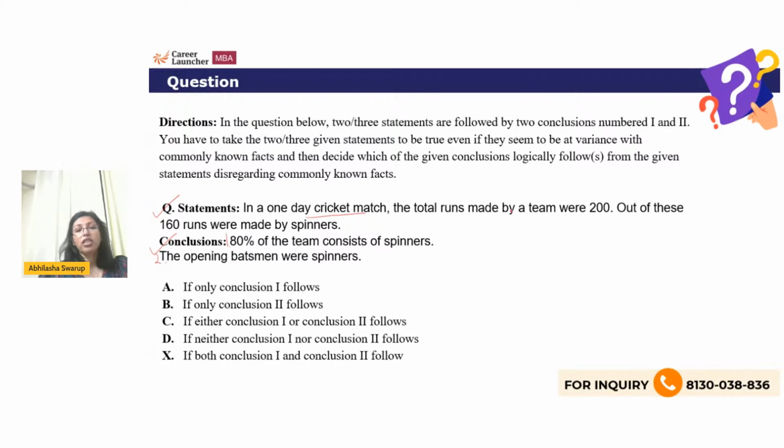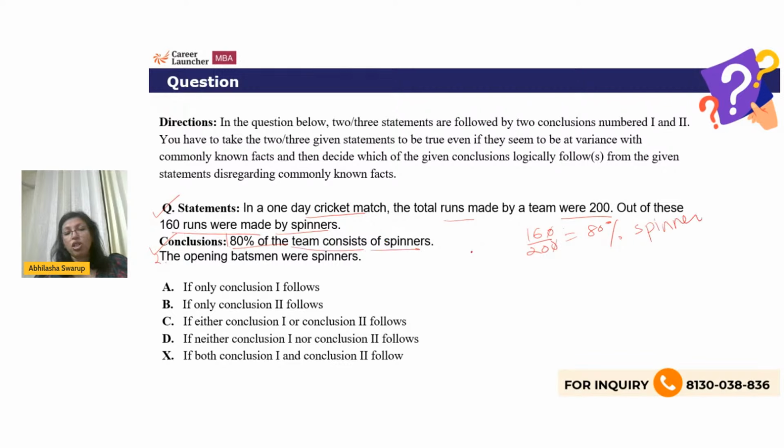In a one-day cricket match, the total runs made by a team were 200. Out of these, 160 runs were made by spinners. Now, if 160 out of 200 runs were made by spinners, that is 80%. So 80% of the runs were made by spinners. But does that mean that 80% of the team was spinners? No. Can I say that the opening batsmen were spinners? Again, I cannot say that. So the answer here will be D, neither one nor two follows. Okay. I hope you got that.